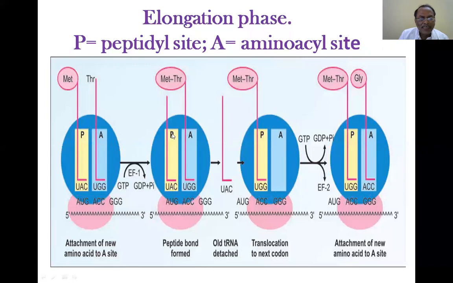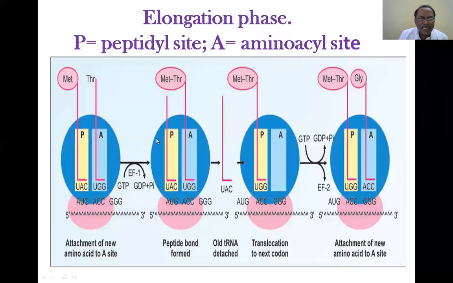The energy from the previous step is still present here. After peptidyl bond formation, this energy is used to pull out this tRNA of methionine.